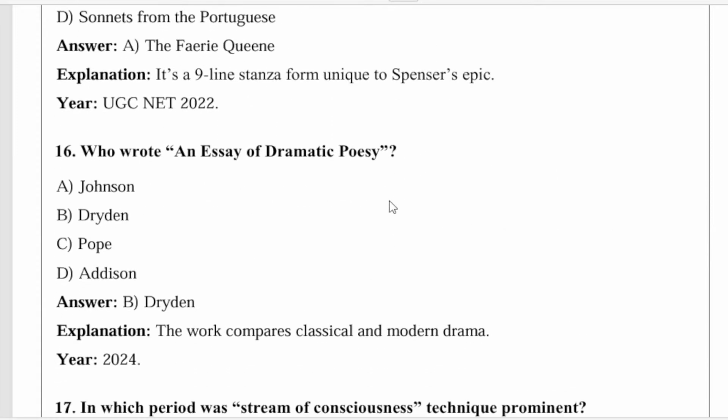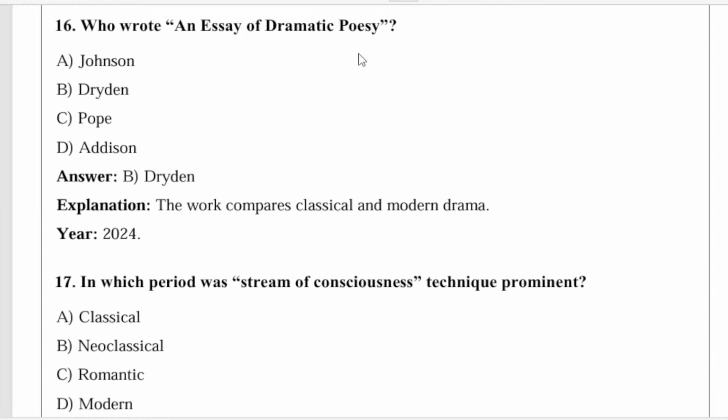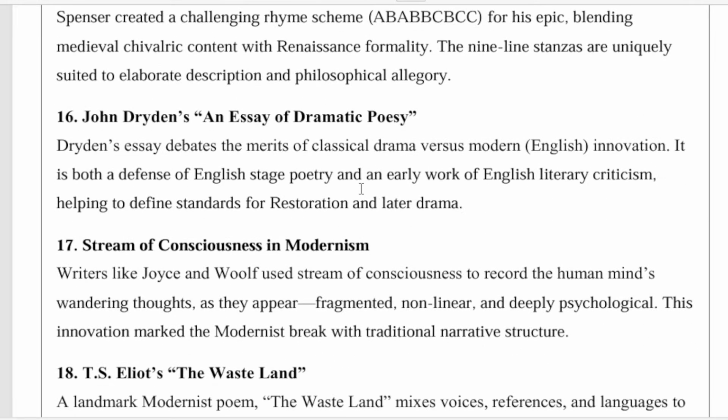Next, who wrote An Essay of Dramatic Poesy? So Dryden wrote An Essay of Dramatic Poesy. The work compares classical and modern drama. John Dryden's essay debates the merits of classical drama versus modern innovation. It is both a defense of English stage poetry and an early work of English literary criticism, helping to define standards for Restoration and later drama.